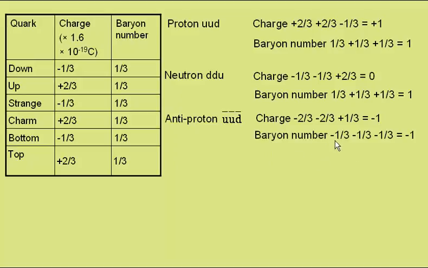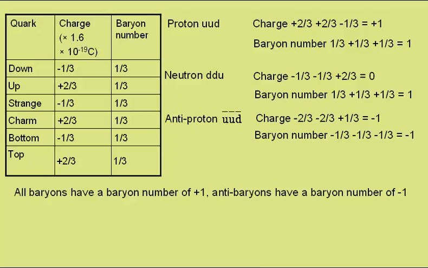Baryon number, minus 1/3, minus 1/3, minus 1/3, giving a baryon number of minus 1. As you might expect, all baryons have a baryon number of plus 1, antibaryons having a baryon number of minus 1.